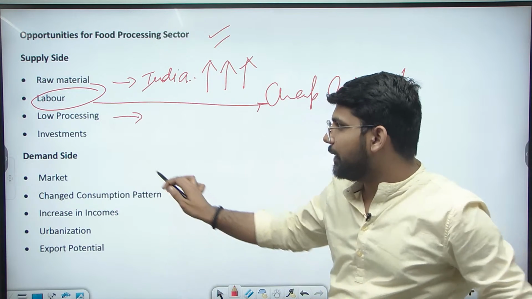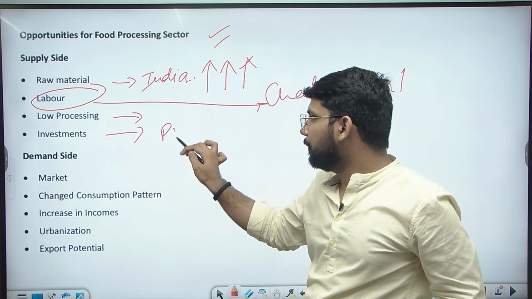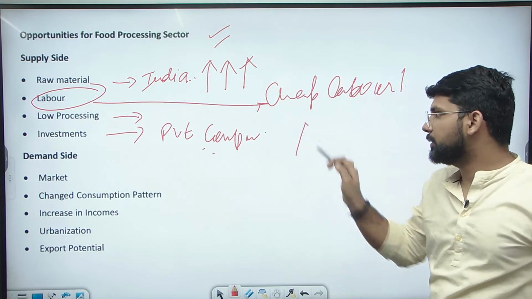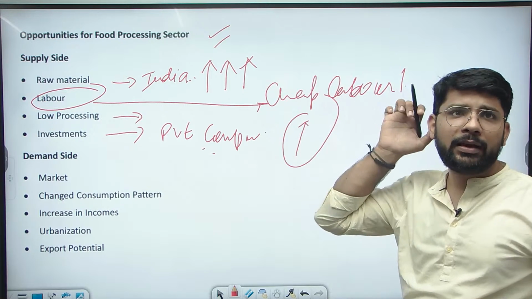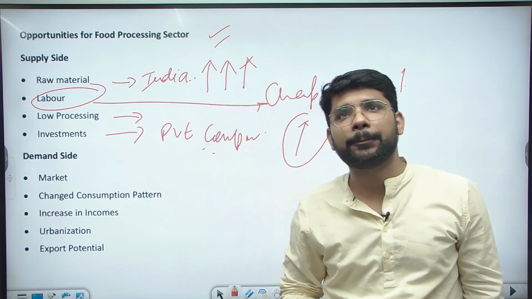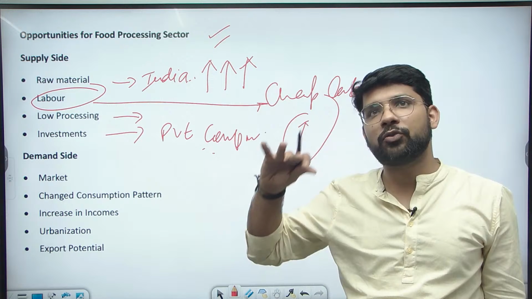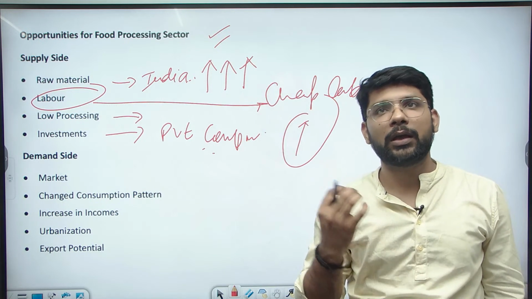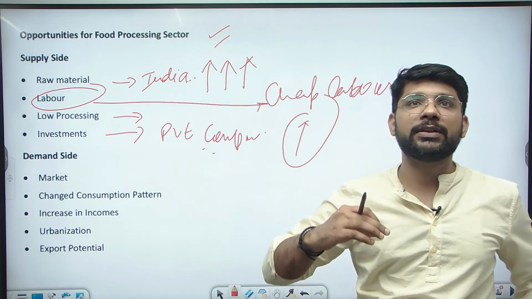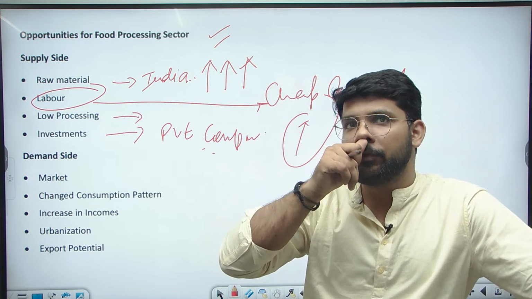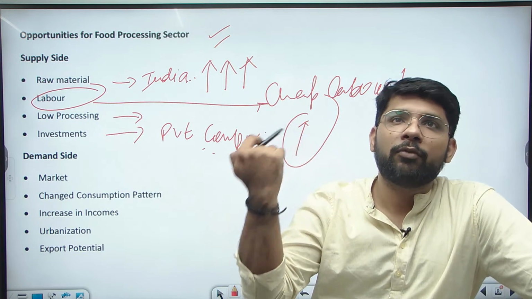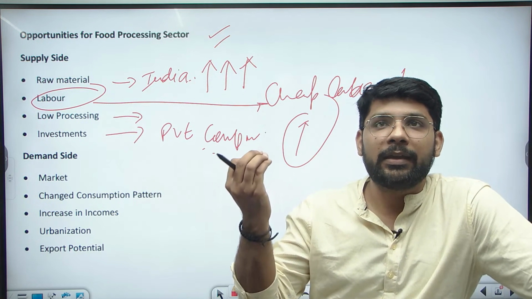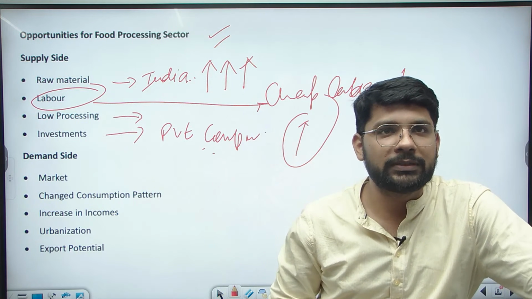In the case of investments, some private companies are heavily investing in the food processing sector in the country. So this is a growing sector, with opportunities for employment, for export of food products, and for investments. So these are the supply side factors. These are the opportunities for the food processing sector in the country.